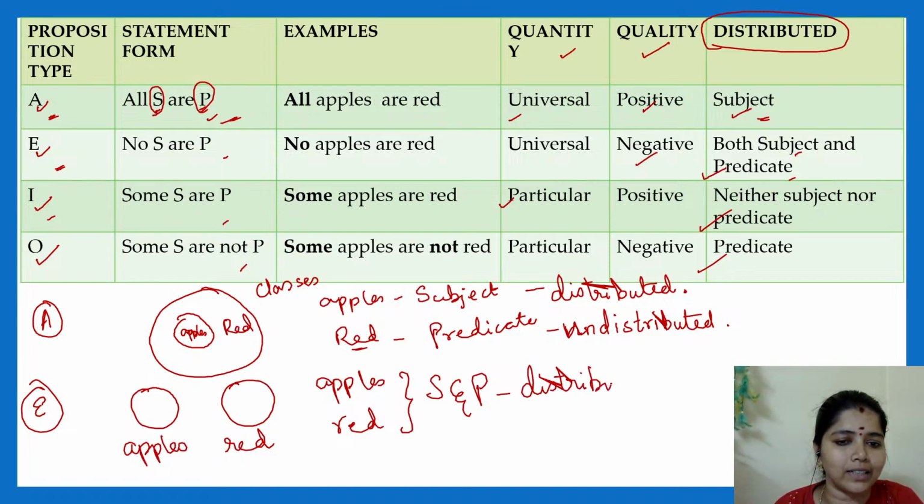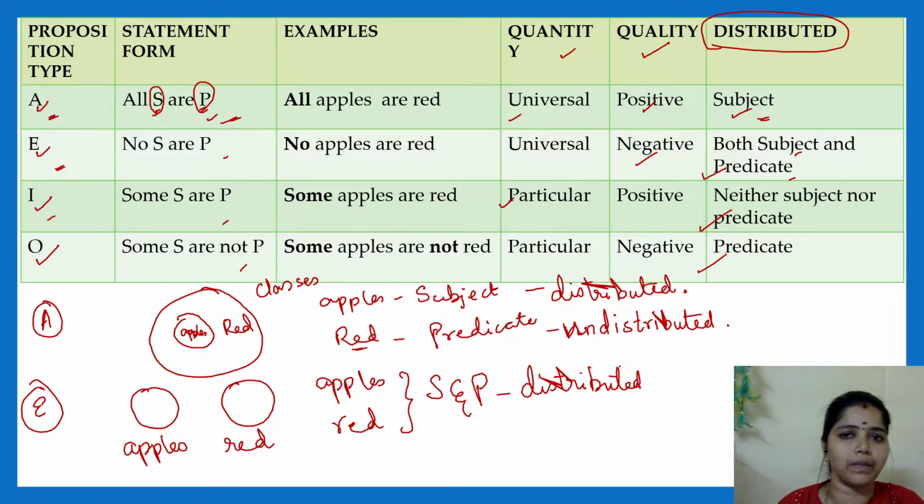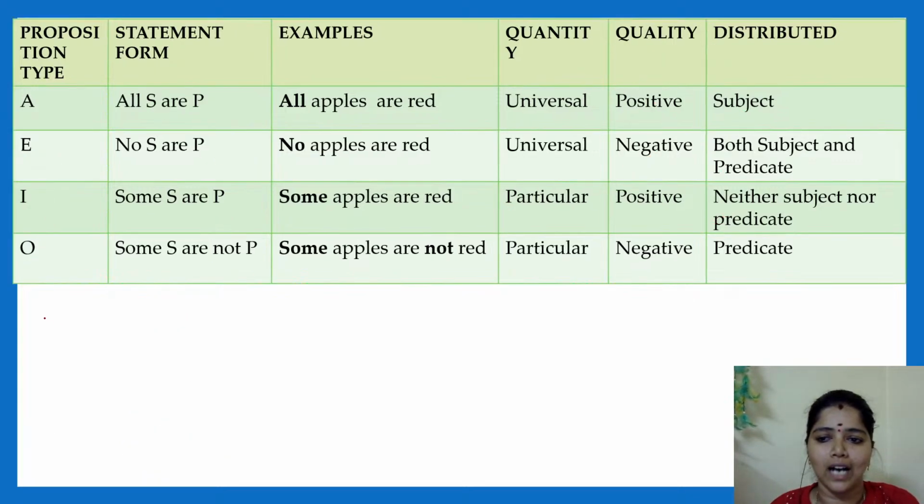You understand the term? I mean whole class. No apples means what? All the apples are not red. Clear? So here both the subject and predicate will be distributed. Clear with these 2 points? Yes. So now I move to the next sentence, I type sentence.